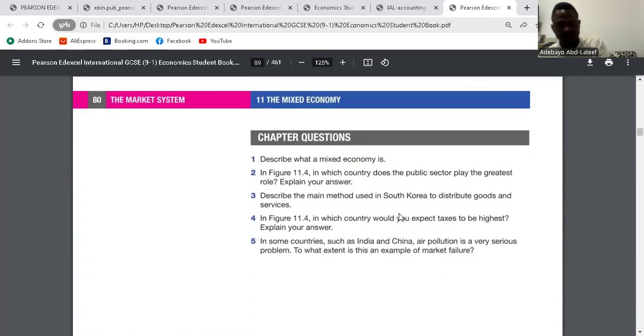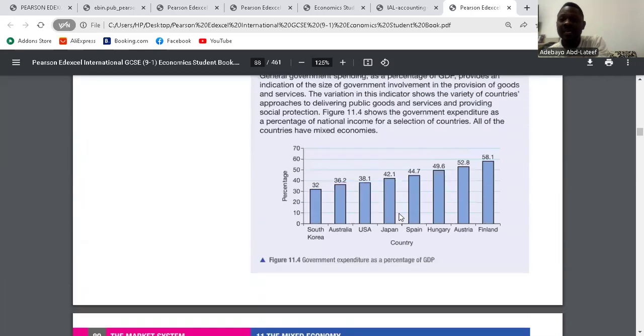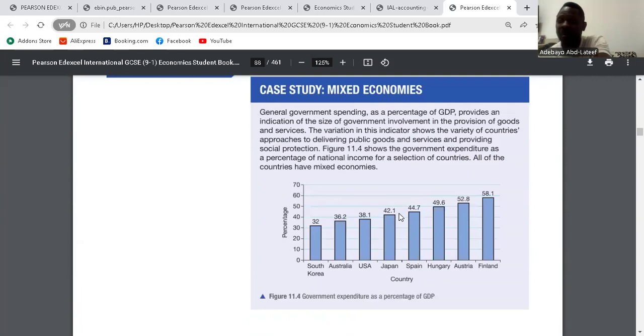Question 4. In figure 11.4, in which country would you expect taxes to be highest? These are public sector expenditures. The highest is Finland, 58.1. If Finland is the highest at 58.1, and government does not have any money, government uses taxes to finance its projects. It means the greatest tax will be paid in Finland. Do you understand? So it is expected to be Finland, as it has the highest national income. So Finland uses more taxes for its expenditure. Is it clear? Go to question 5.